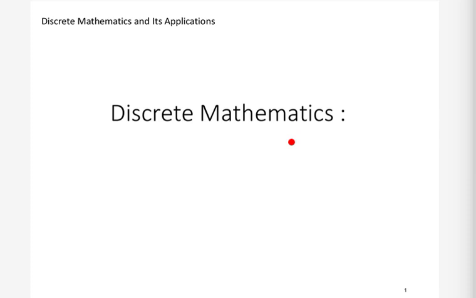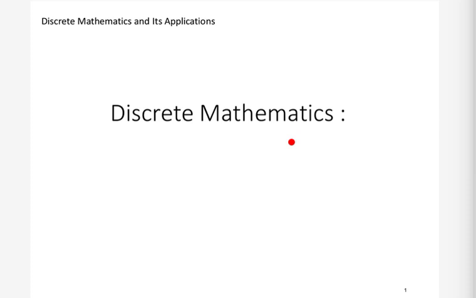Similarly, we cannot precisely define discrete mathematics, but there is some way we can cover the major aspects of discrete mathematics by a definition. But that definition we will see by the end of this course, because as we proceed, you will develop an intuitive understanding of what discrete mathematics is.